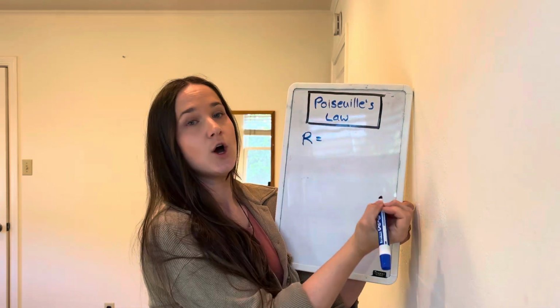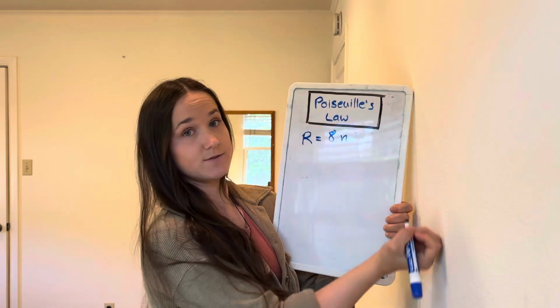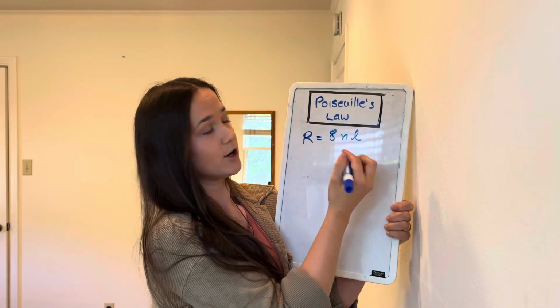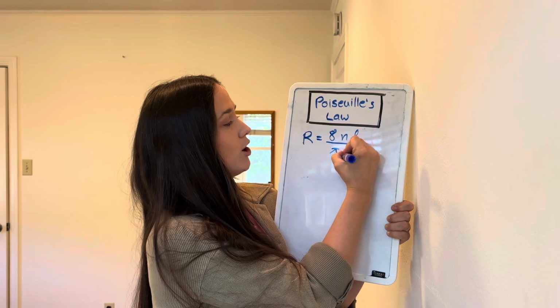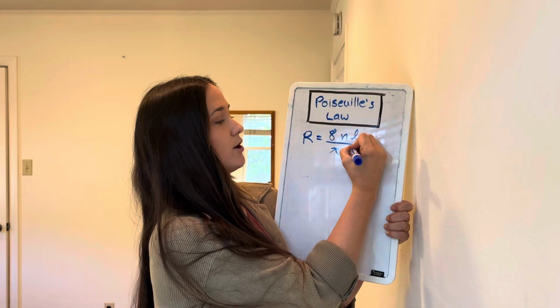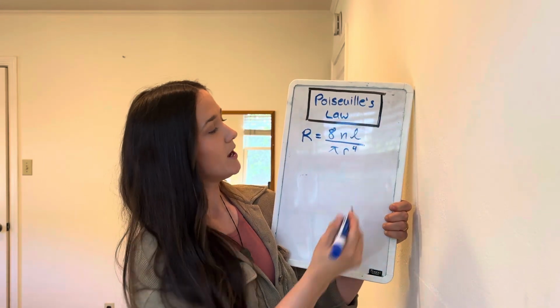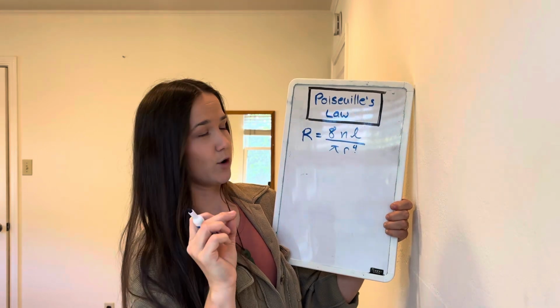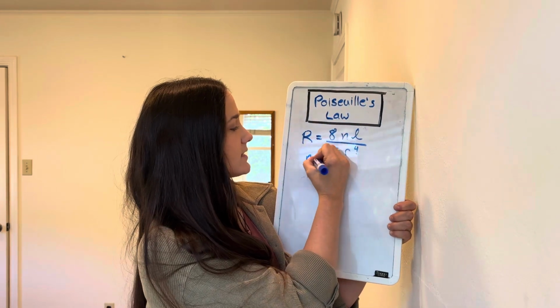So resistance will equal 8 N, which is viscosity, L, which is length, and then over pi r to the fourth. So r is radius. Okay. This is raised to the fourth power. That's going to be important here in a second. So let's start with the viscosity.